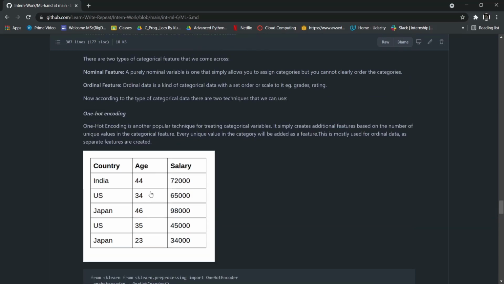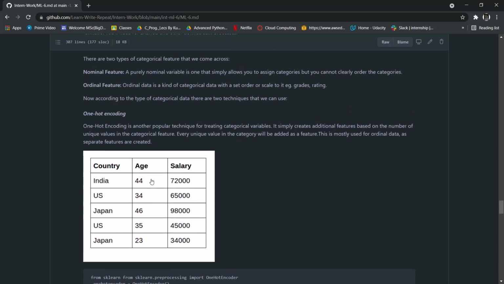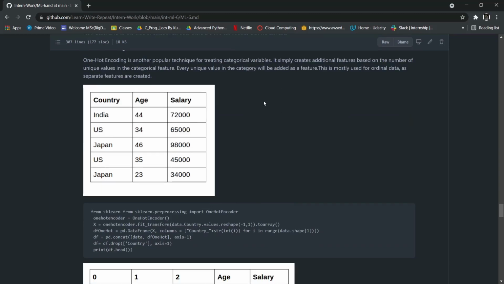One hot encoding is used for creating categorical features, and it is mostly used for ordinal data, which has some scale arranged to it. For example, here no scale is attached, but I'm just giving the information from the code, how it works and what the syntax is.